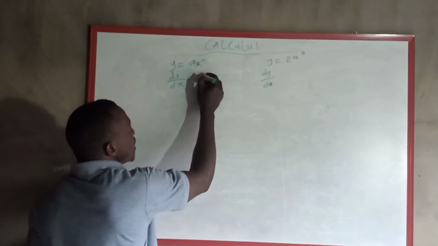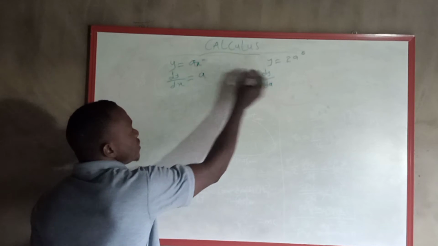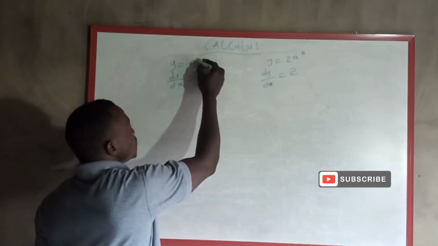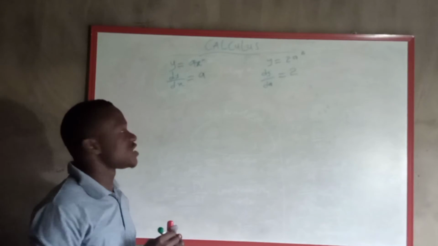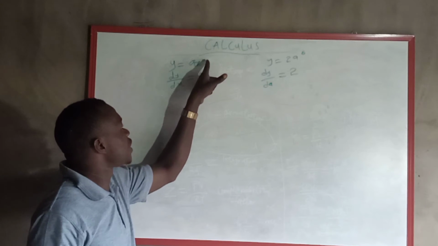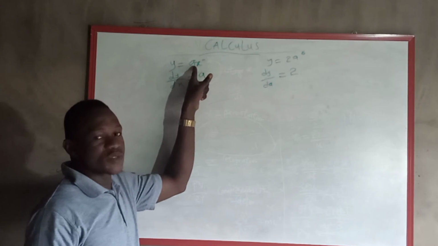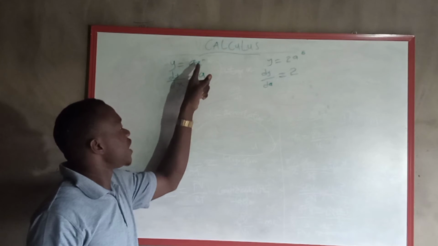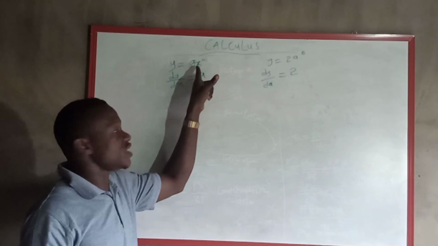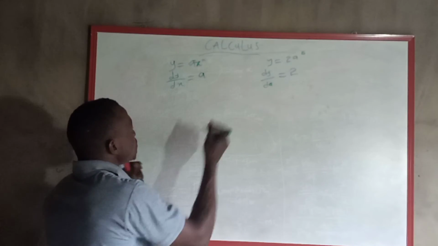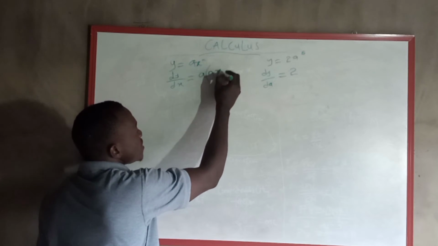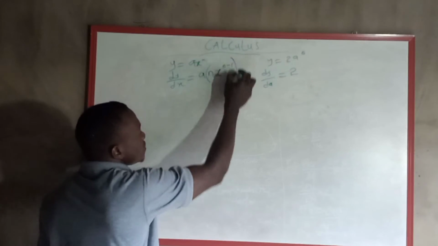So since we have a here, we leave our a here. Then the same thing, since we have 2 here, we leave our 2 here. The next is what? X raised to the power n. What differentiation says is that you take this n back to the point of a, then you subtract 1 from the n. So we take this n to where we have a, it becomes a n x, and you subtract 1 from the n. That is that.